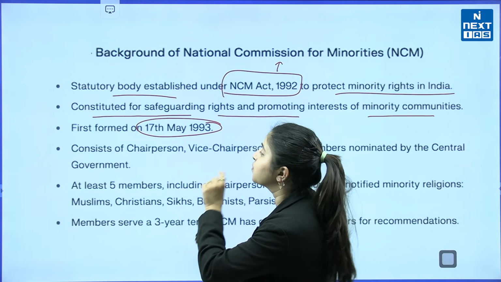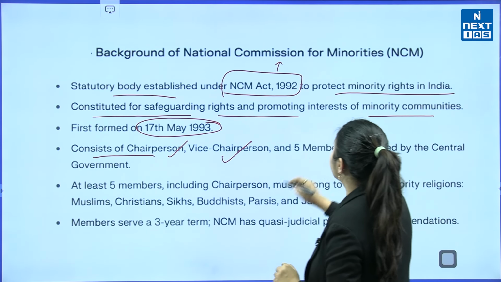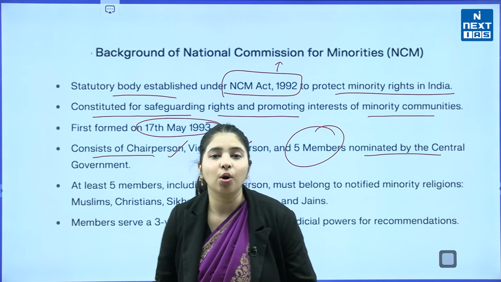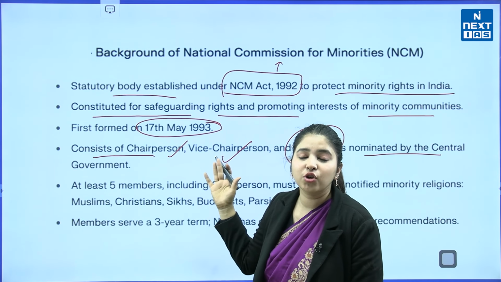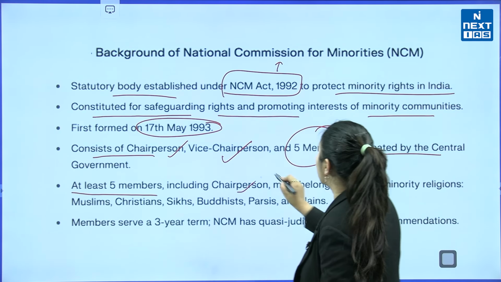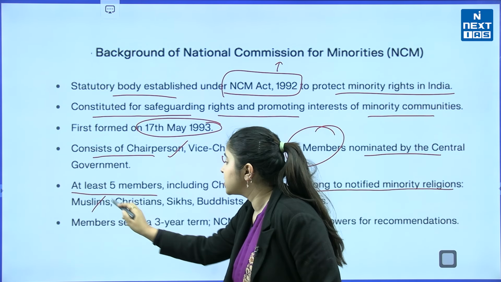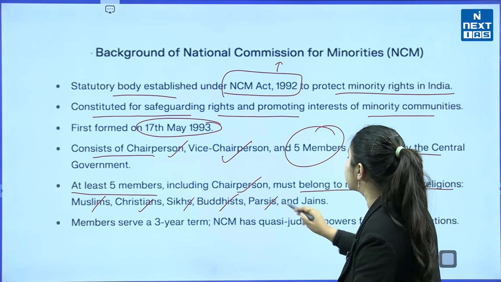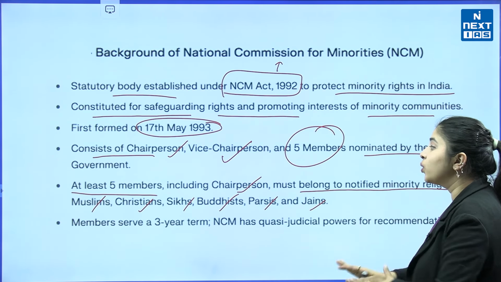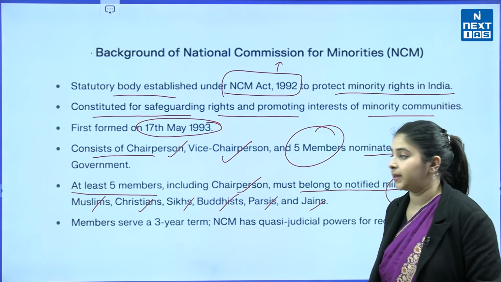That's the date this was first formed on. Now, this consists of a chairperson, vice chairperson and 5 members nominated by the central government. So, the central government nominates the chairperson, vice chairperson and 5 members. At least 5 members including the chairperson must belong to notified minority religions: Muslims, Christians, Sikhs, Buddhists, Parsis and Jains.